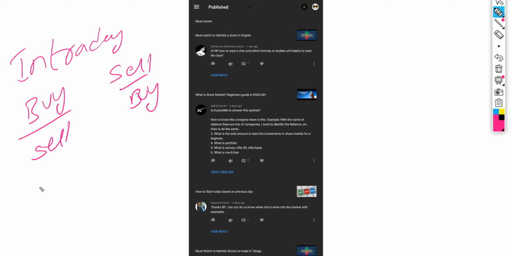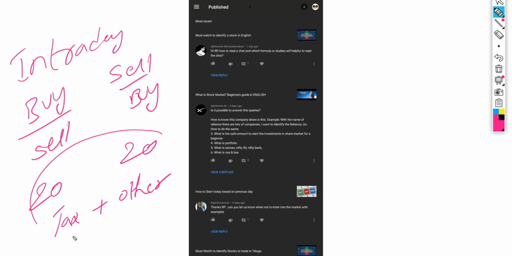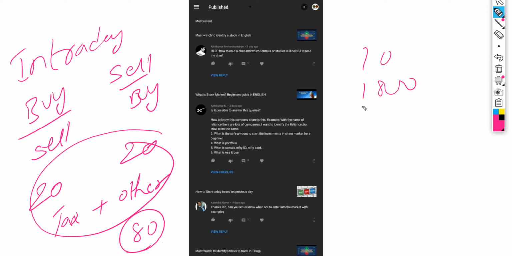So to buy a lot, you will be charged 20 rupees, and to sell a lot, 20 rupees. Similar with sell and buy case. Okay. And there will be taxes and other charges, so including all, it can be close to 80 rupees. In each lot, you buy 10, 100, 1000 or lakh. The quantity doesn't matter, only the lot matters here. So this is how charges will be.